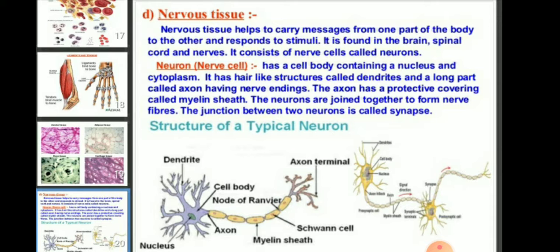The junction between two neurons is called the synapse. So children, this is the diagram of the nerve cell. There is the cell body, axon, nodes of Ranvier, Schwann cells, myelin sheath, dendrites and the axon terminals.